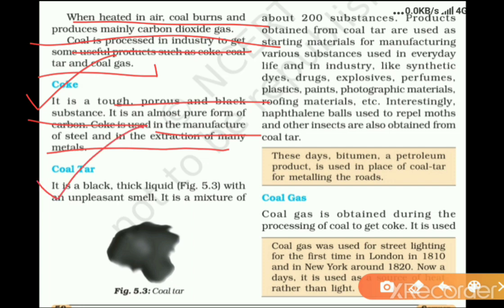Next is coal tar. It is a black, thick liquid with an unpleasant smell. It is a mixture of about 200 substances.